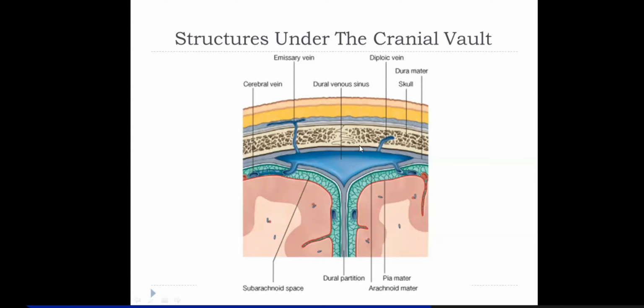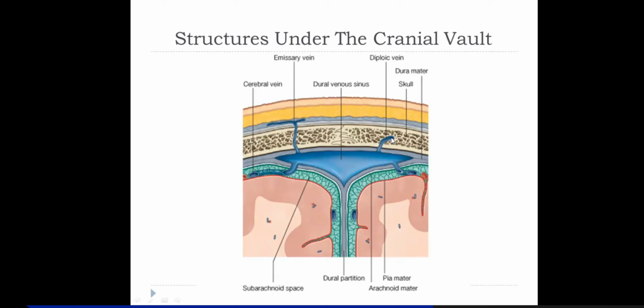It is lined by endothelium. So in short, now you see it is a continuation of endothelium, right? The dural venous sinuses actually have the same lining as veins, like the cerebral vein. This also is made up of endothelium on the inside. Then it reaches the dural venous sinus, which also has endothelium on the inside. And here it is the emissary vein, which is communicating with the veins of the scalp. This also has endothelium on the inside.